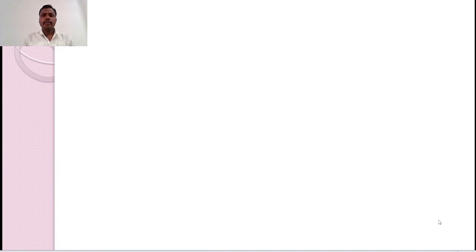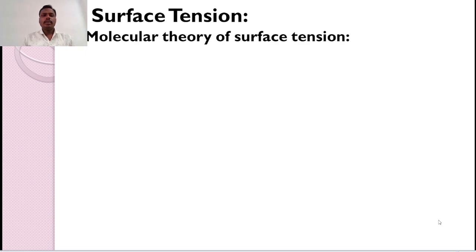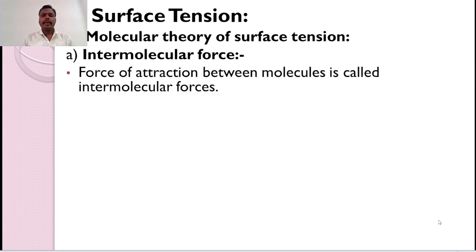Today we are going to discuss a second property of a fluid at rest, and the name of the property is surface tension. To discuss surface tension, first of all we have to discuss molecular theory. Intermolecular force: the force of attraction between the molecules is called intermolecular force.